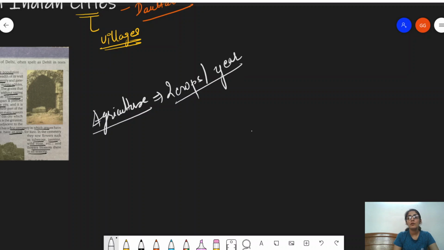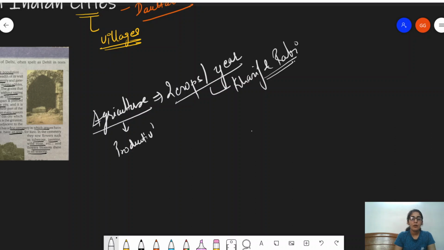What he is referring to here is Kharif and Rabi, right? So he says Indian soil is known for its productivity because the soil is extremely fertile in nature. This allows the farmers to cultivate two crops in a year, like I told you, Kharif and Rabi.